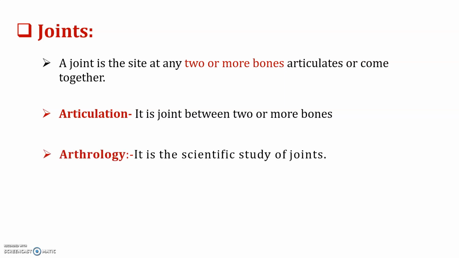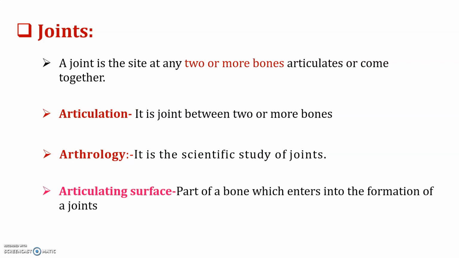Then arthrology, it is the scientific study of joints. And articulating surface is one of the terminologies used in the skeleton. It is the part of bone which enters into the formation of joints. So these are the different terminologies under joints. I hope you got the definition of joints and their different terminologies.